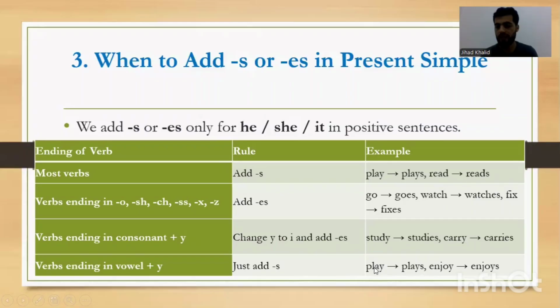Here we have A and then Y. A is a vowel letter, that's why we do not change Y to I and add ES. Whenever we have a vowel letter before Y, we only add S. Play, plays. Enjoy, here we have O plus Y, that's why we add only S. I hope it is clear.